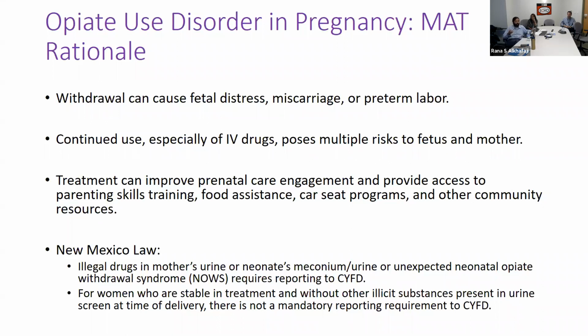There is often a history of trauma, complex trauma, houselessness. There is often abuse or exploitation, all those things. So imagine how difficult it would be for this person to seek regular prenatal care when all of these things are impacting the health outcomes and daily life. So the idea is that first, if we get this person on a pharmacotherapy, we can prevent withdrawals, right? Because withdrawal can cause all these things like fetal distress, miscarriage, preterm labor. So if we provide a stable dose of medication, we can hopefully improve outcomes simply by doing that.